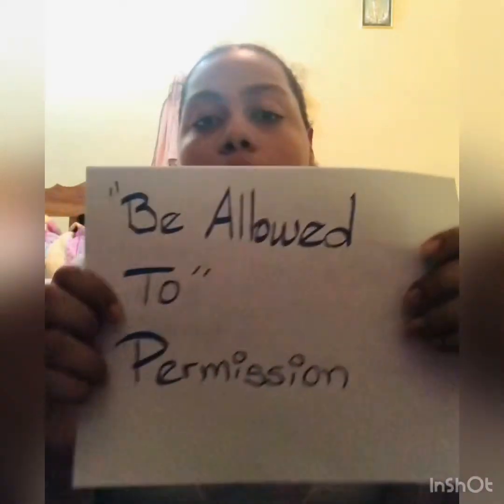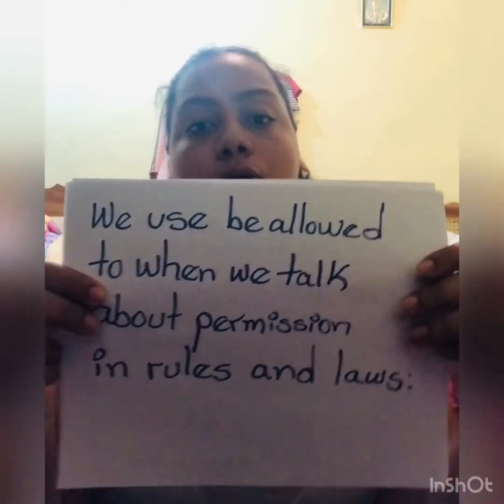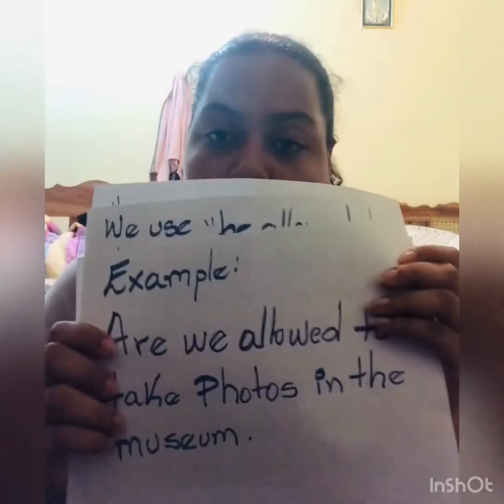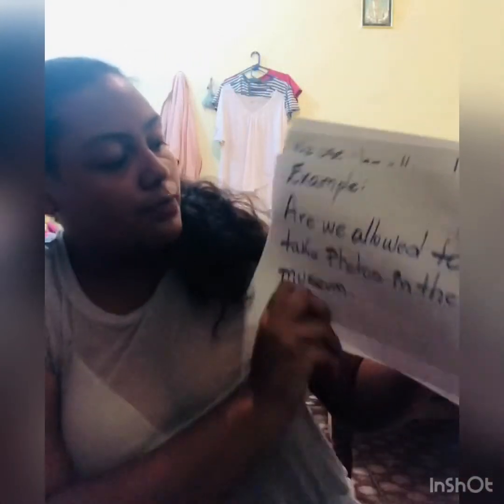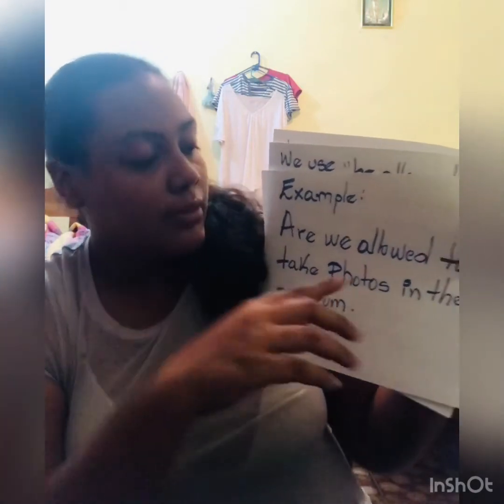Hello teacher, my name is Selena, from group 4. In this case, I will explain about the be allowed to permission. We use be allowed to when talking about permission or rules. For example, are we allowed to take photos in the museum? Are we allowed to take photos in the museum? Are we is the subject. Allowed to expresses permission in the sentence.